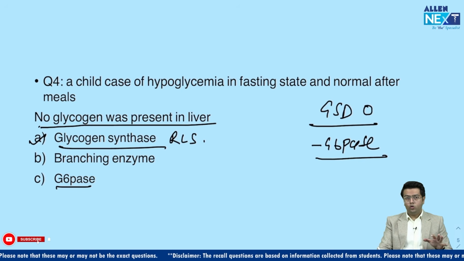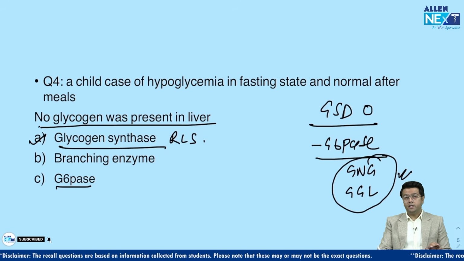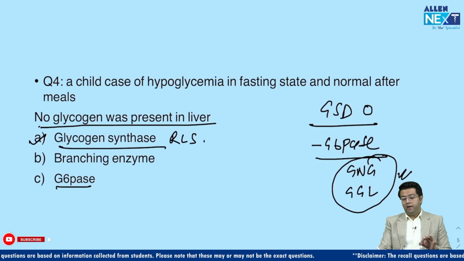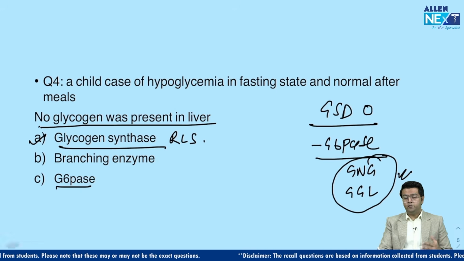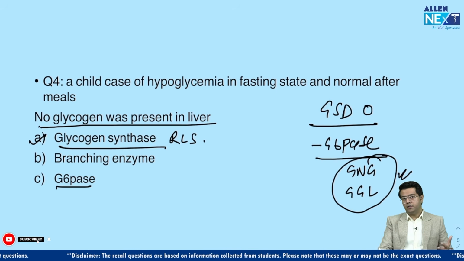And we all know there are two processes only, that is gluconeogenesis and glycogenolysis, right? Both occur in the liver, and both have the same last step, that is glucose 6 phosphatase, and these are the only two processes which maintain the blood sugar in the fasting state. So if this enzyme is missing, definitely there will be severe fasting hypoglycemia.